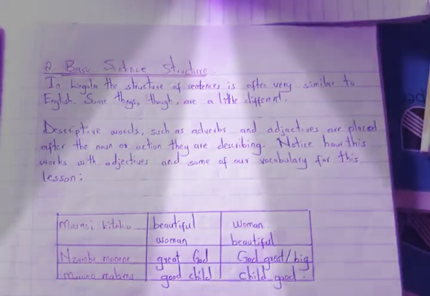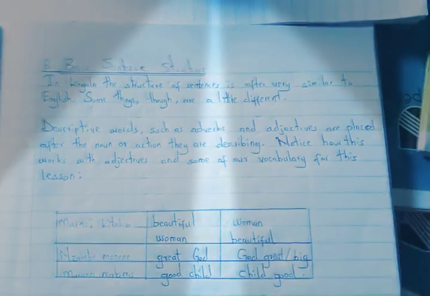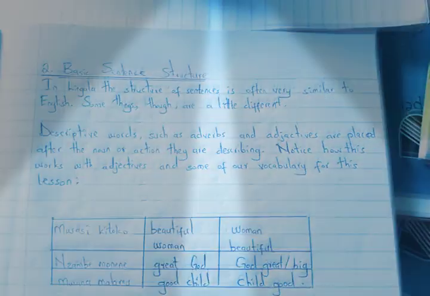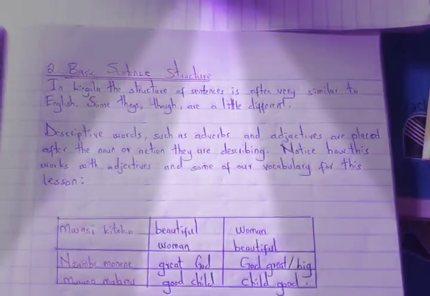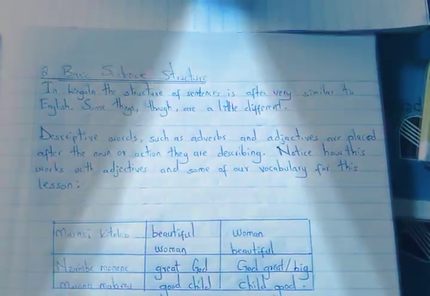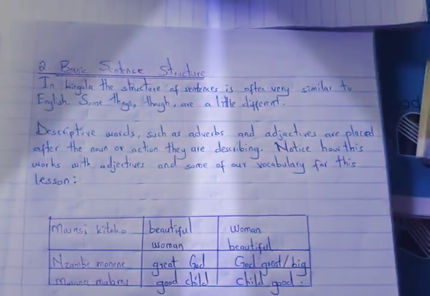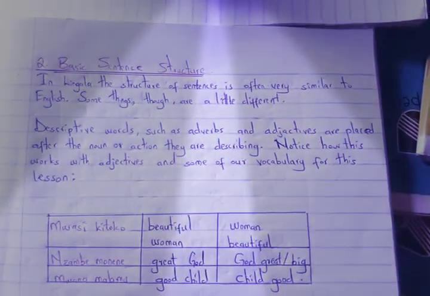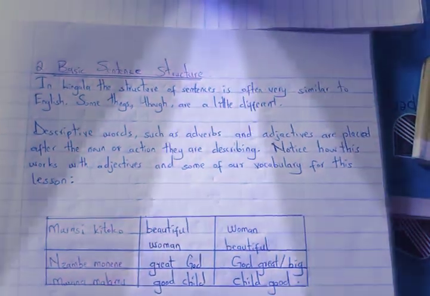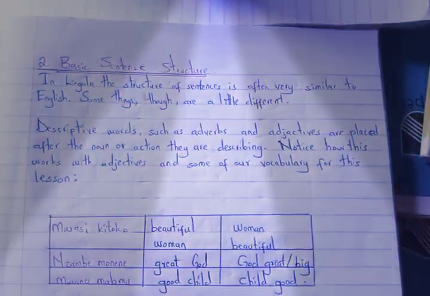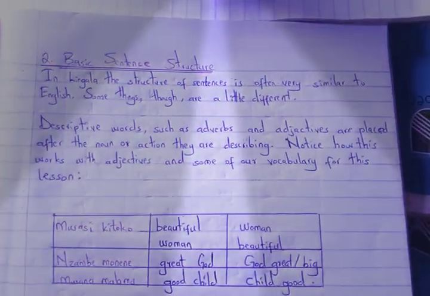For example, in that table, we have Mwasi Kitoko, meaning beautiful woman. Literally, it means woman beautiful. Then Nzambe Monene: grammatically it means great God, but literally it means God great, or big. Mwana Malamu is good child grammatically, and literally it means child good.